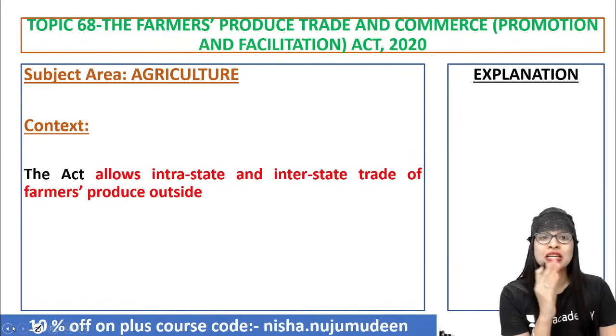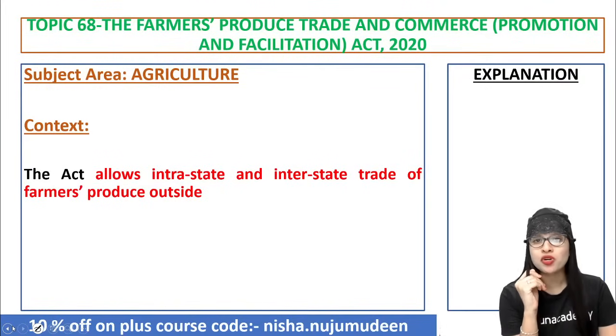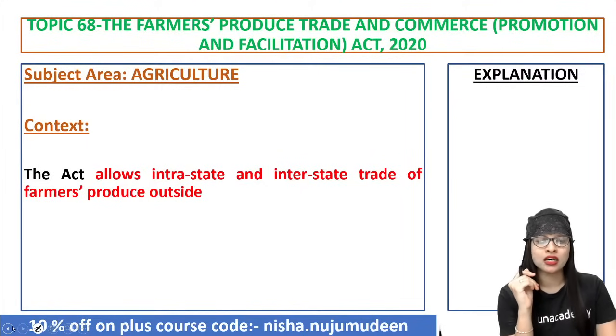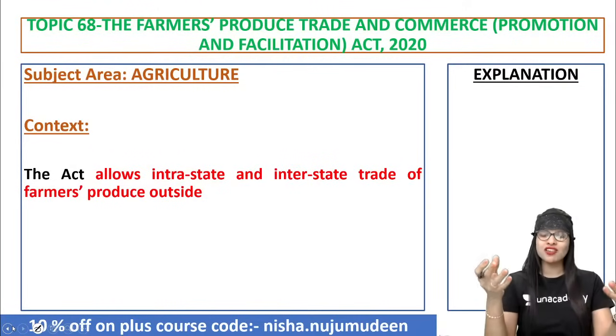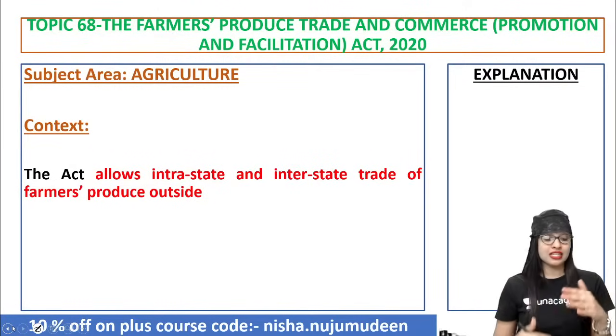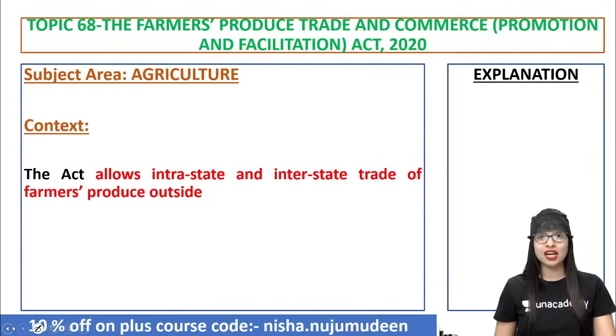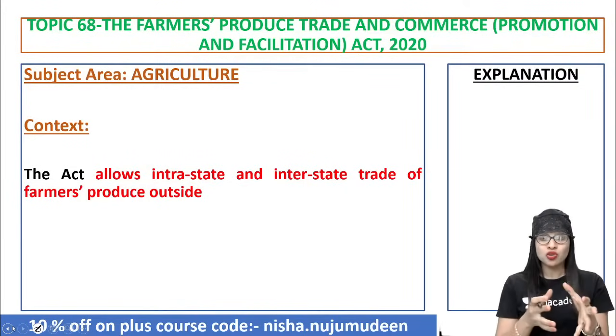Moving on to the topic number 68 of the day. The Farmer Produce Trade and Commerce Promotion and Facilitation Act of 2020. Now, why this particular topic is discussed is because this act is allowing intrastate and interstate trade of farmers' produce outside. Intra is what? Within your state. Let's say, for example, within Tamil Nadu or within Kerala, you can have the trade from one district to another district. Inter is between Tamil Nadu, Kerala, between Maharashtra, Punjab. You got the point.